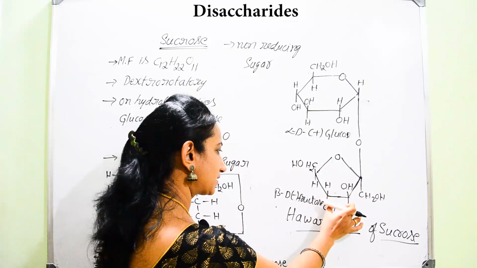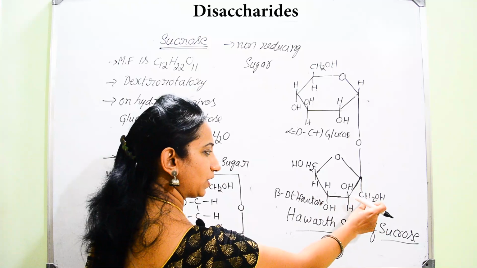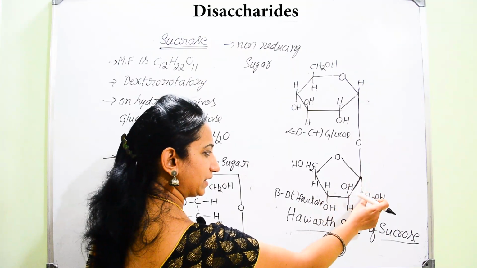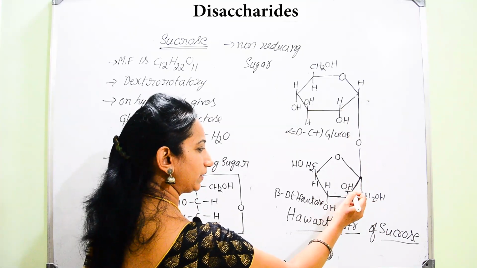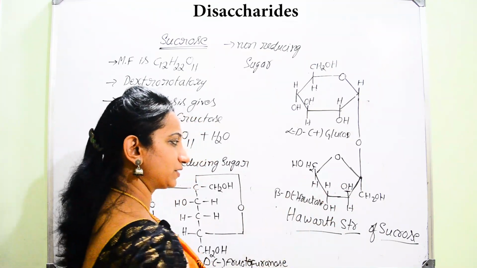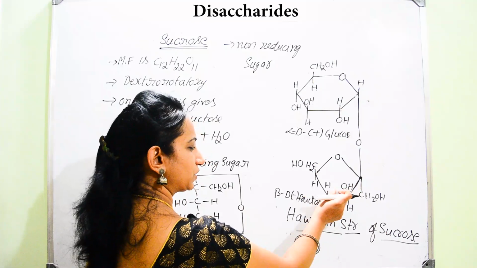And in case of this cyclic ring, it is representing beta. Hence CH2OH is attached to the second carbon atom lying below the plane of the ring. And then immediately you remember there will be OH above the plane. Then here it will be H. So, you will get confused whether to write OH in this position or in this position.